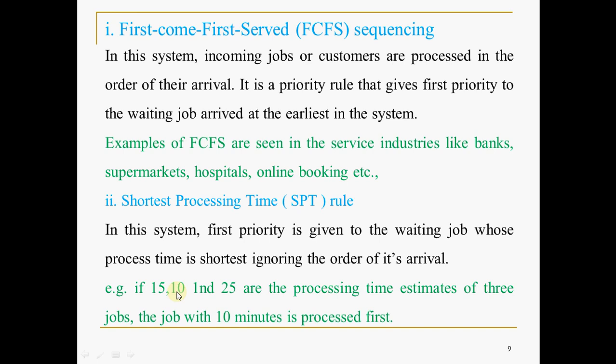Job 2 has the least processing time, so it will be sequenced first. The title itself has the meaning: shortest processing time, so the job with the least processing time is sequenced first. This is the second rule of priority sequencing.